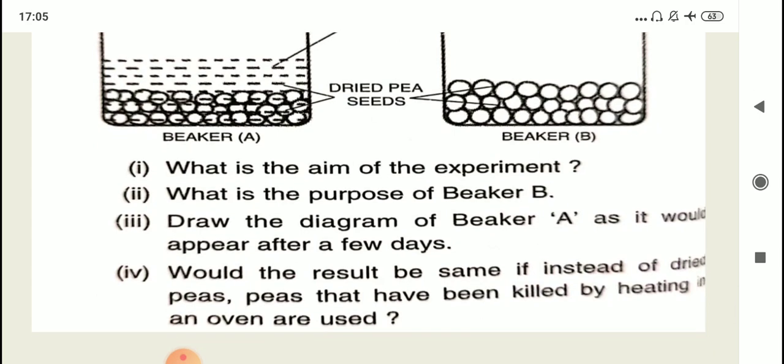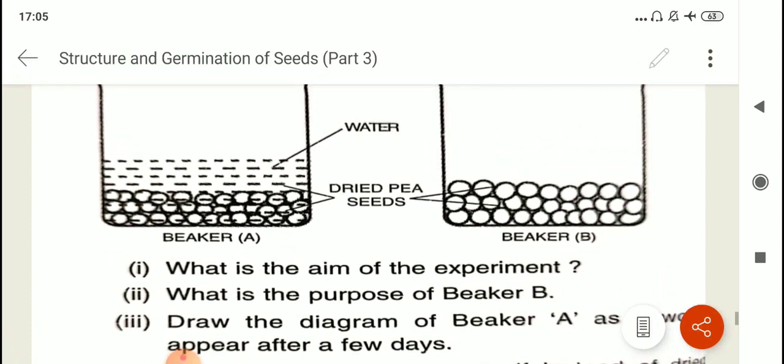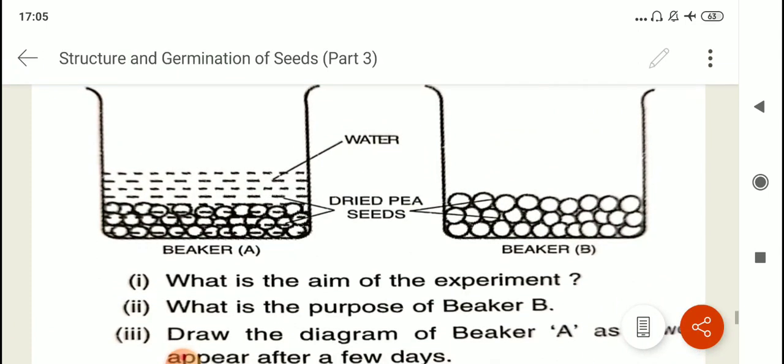I want all of you to do these questions in your notebook. I will be discussing the answers in the next turn. I hope you've understood the question well and the diagram also. Dried pea seeds are there. In one condition there is a lot of water, in the second there is no water.